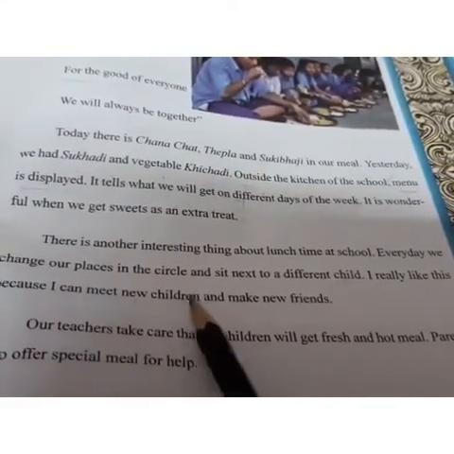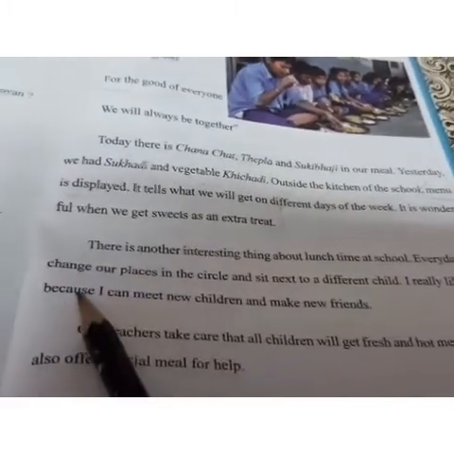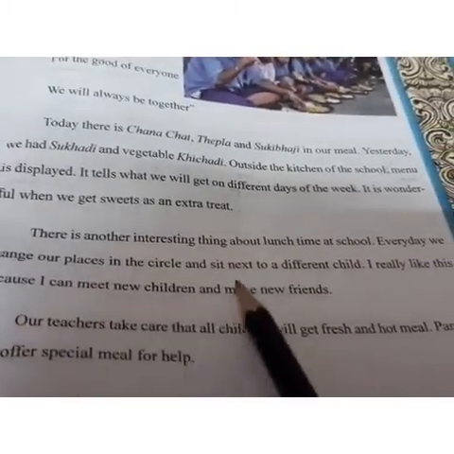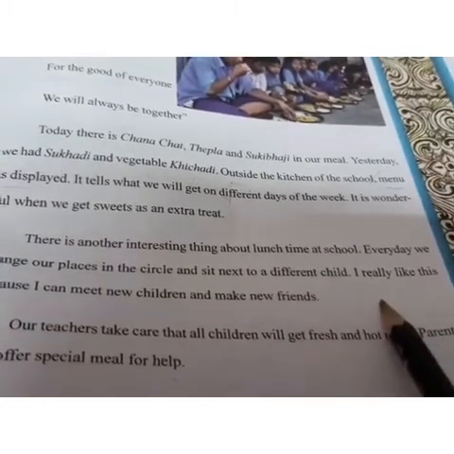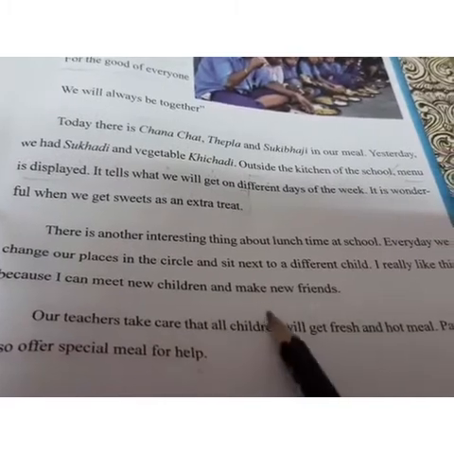There's another interesting thing about the lunchtime at school. Every day we change our places in the circle and sit next to a different child. I really like this because I can meet new children and make new friends.